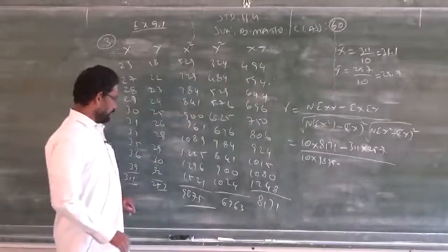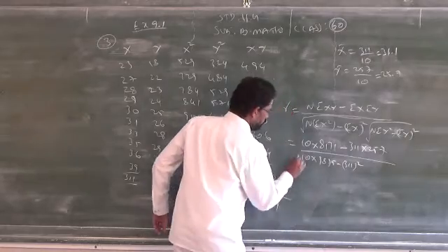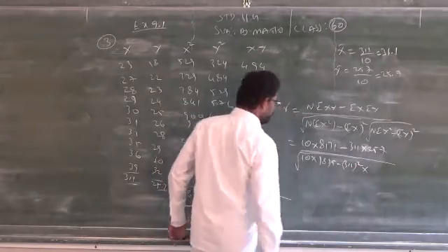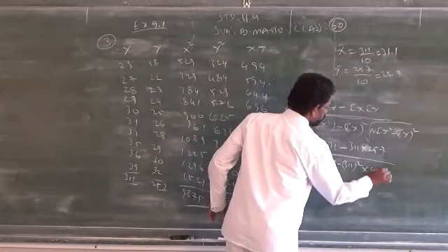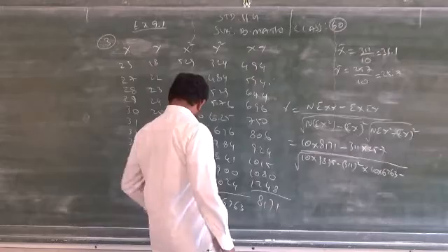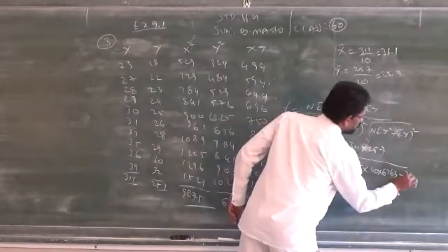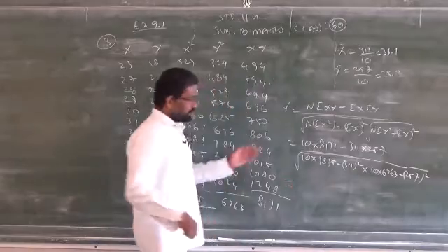Minus summation x the whole square, 311 the whole square, square root, into 10 into 6763 minus 257 the whole square. So just you have to simplify.